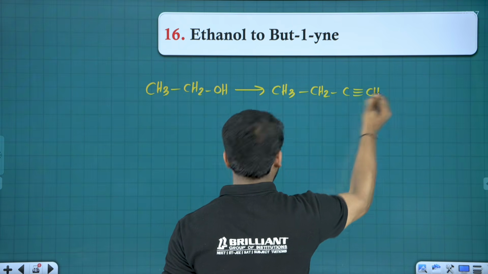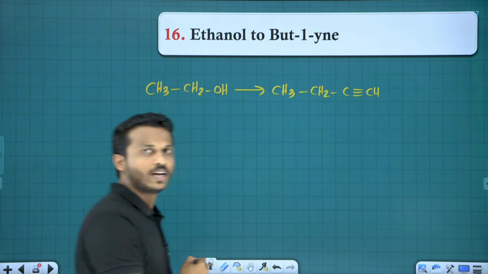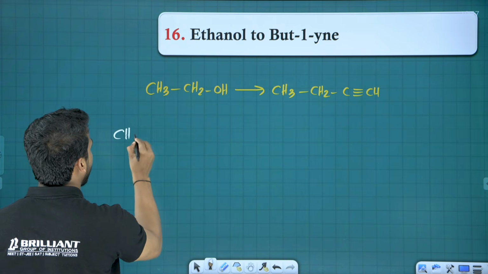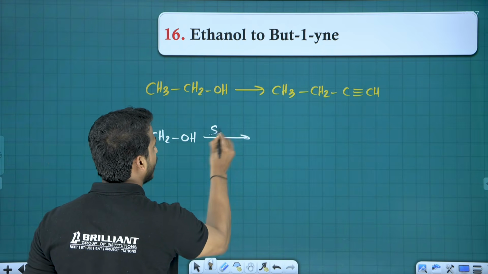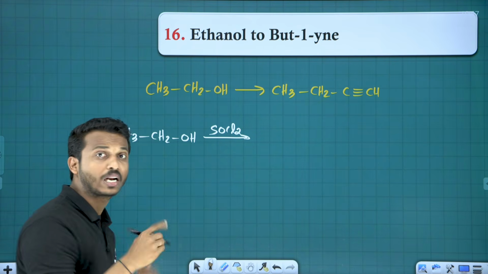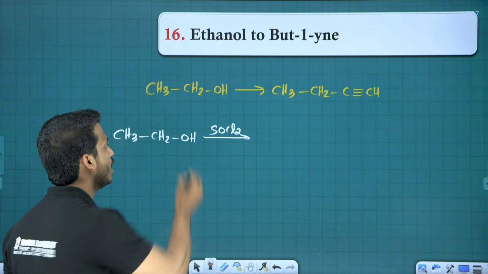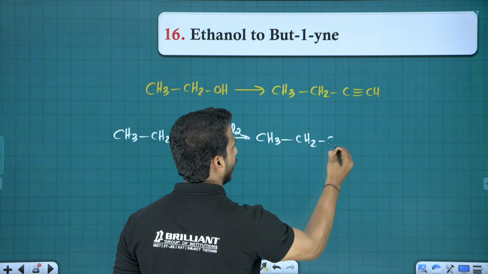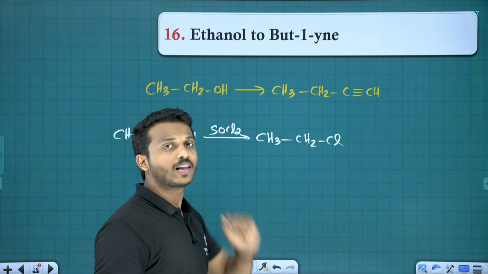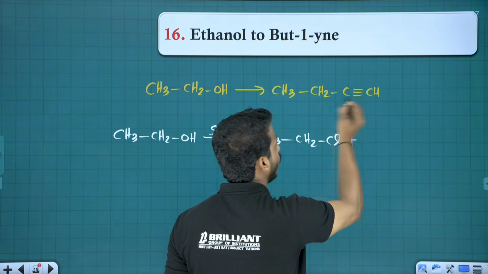But-1-yne. In order to get an alkyne, we have a special reaction, my dear. Let me take the ethanol first. First the ethanol, let me treat it with SOCl2, thionyl chloride. So OH will become what? CH3CH2Cl. To a haloalkane, if you add, what do you want, an alkyne, right?